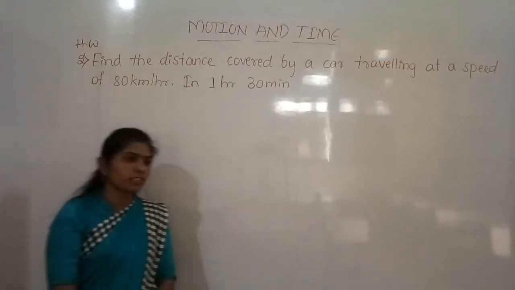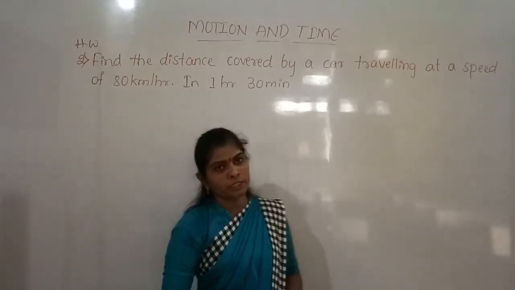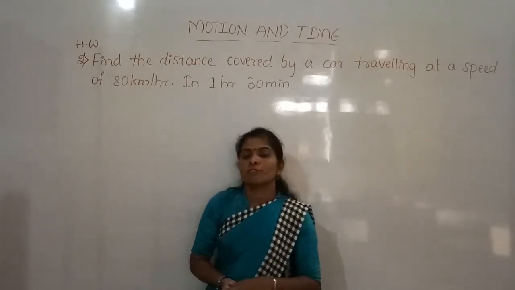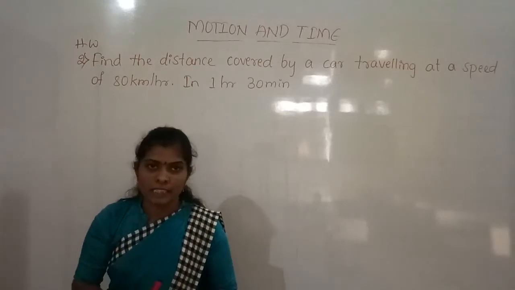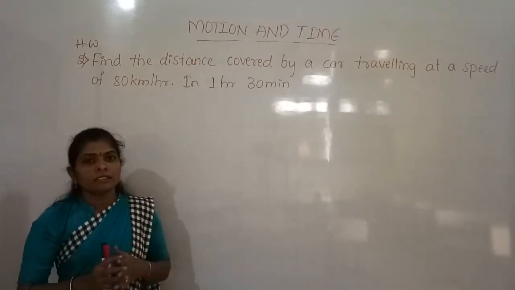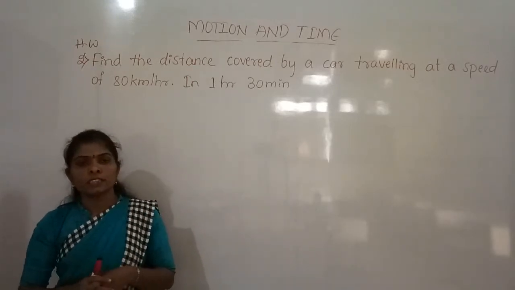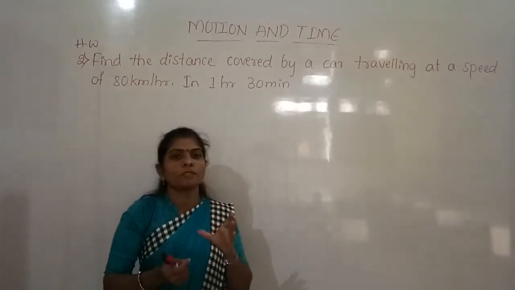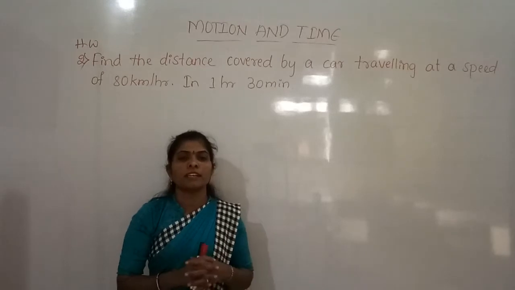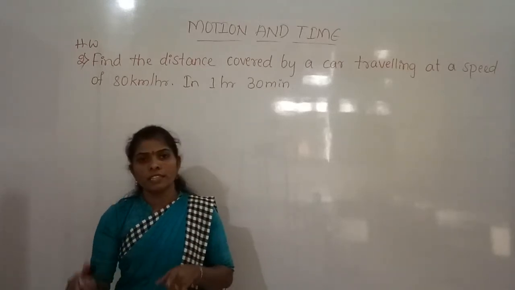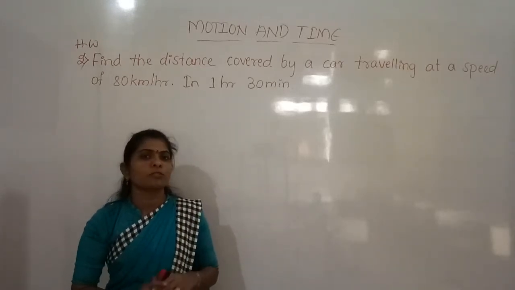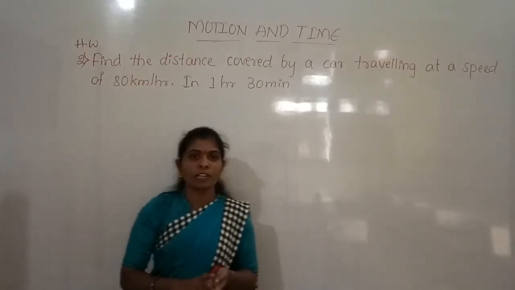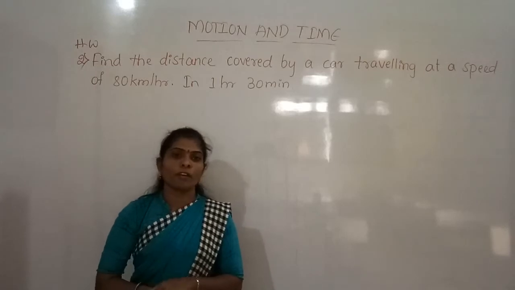And we also discussed the speed of an object. Then what is the speed of an object? Speed of an object can be defined as the distance covered by an object in a unit time. So this we have discussed. And what is the equation for the speed? How can we calculate the speed of an object?